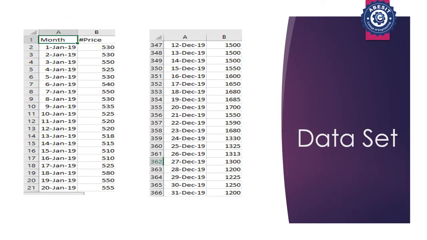Dataset: we have taken the dataset of potato for forecasting the price. This dataset consists of the price of potato along with the dates from 1st January 2019 to 31st December 2019 on a daily basis. So in total this dataset consists of 365 instances. We performed time series analysis on this dataset and forecasted the price.